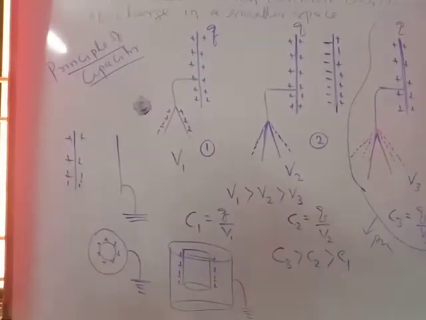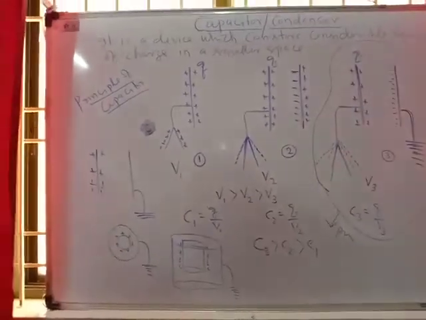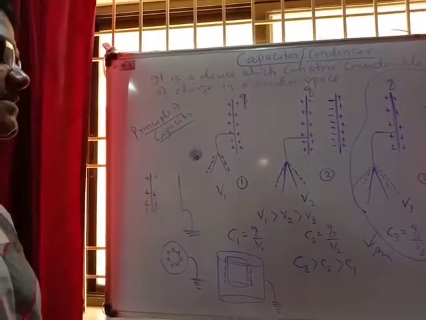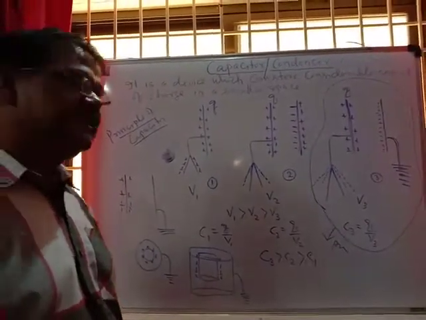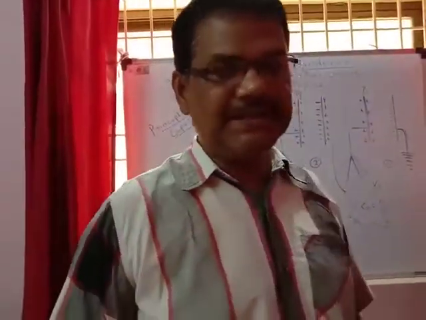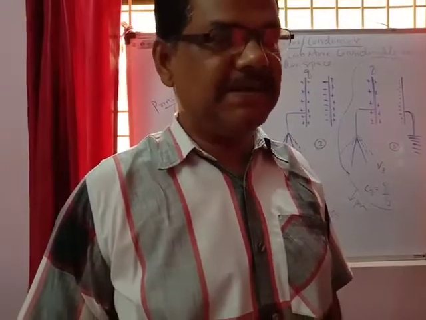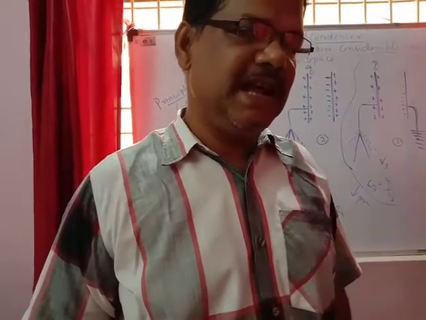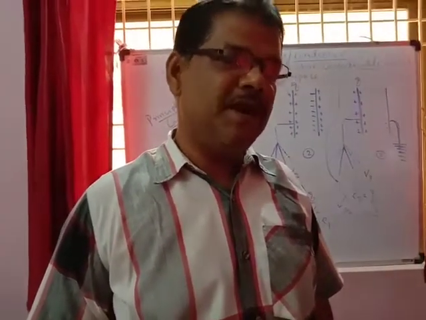So we can prepare a capacitor: whatever the shape of the plate, whenever a charged plate is kept near an earthed plate, it becomes a capacitor and it will have a capacity, C equals Q by V.